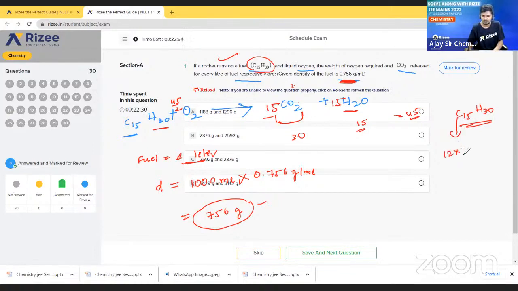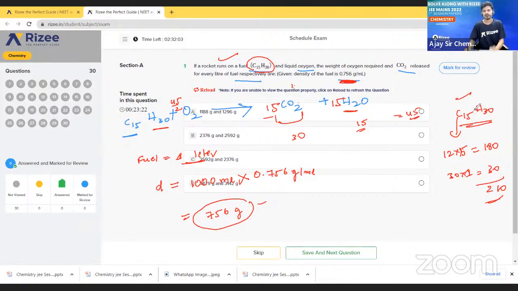So 12 into 15. 12 into 15 is equal to how much? Very simple, 180. And here 30 means what is the weight of one hydrogen? 1. So 30 into 1 is equal to how much? 30. So total, what is the molecular weight? 180 plus 30, see here, what we will get? 210. Okay? Please respond, students. You are just listening. Okay?